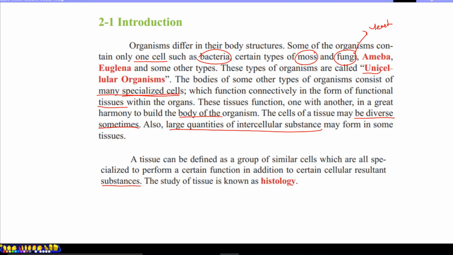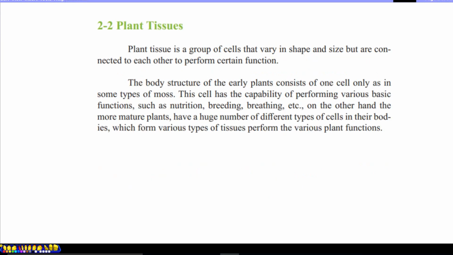The study of tissue is known as histology. As we studied in chapter 1, the study of the cell was known as cytology, but on a group of cells, tissue, we call this branch of biology histology. In this chapter we study two main types of tissue: plant tissues and animal tissues.